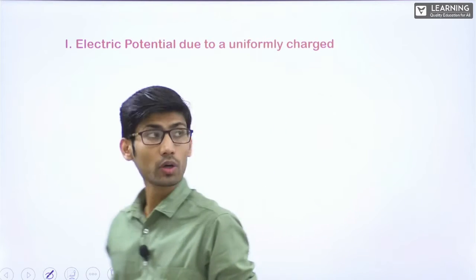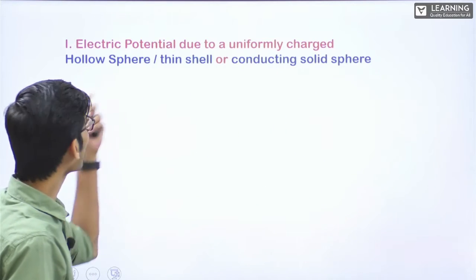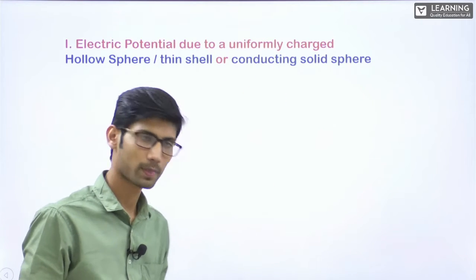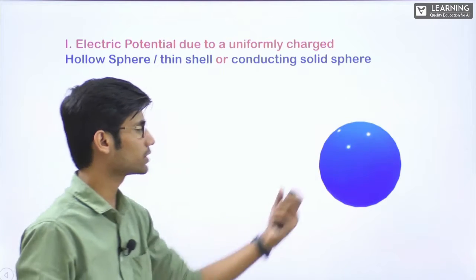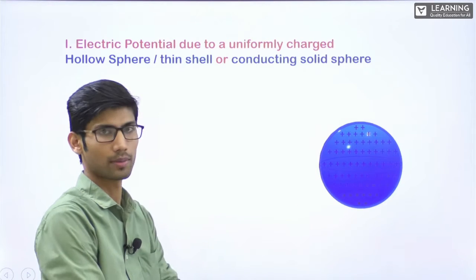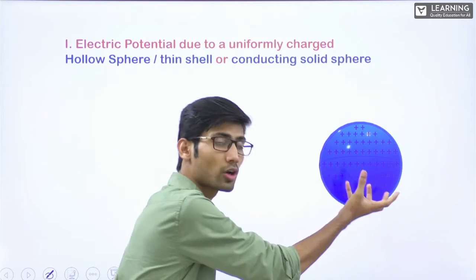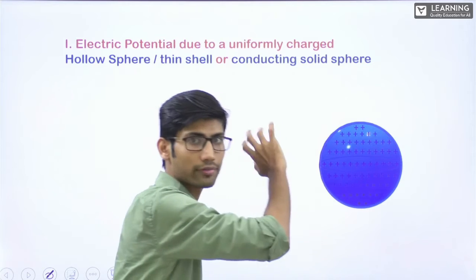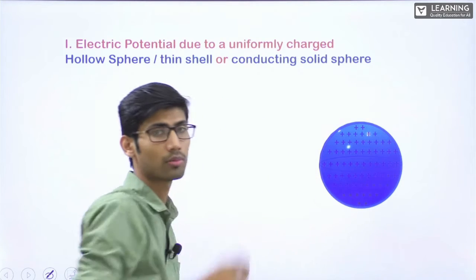Electric potential due to a uniformly charged hollow sphere, you can call it thin shell, or conducting solid sphere. Fine. So now, this is a sphere. If I give charge to it, the charge will come. Whether it is solid or hollow, the charge will be on the surface. How much ever charge you give, the charge will come on to the surface.